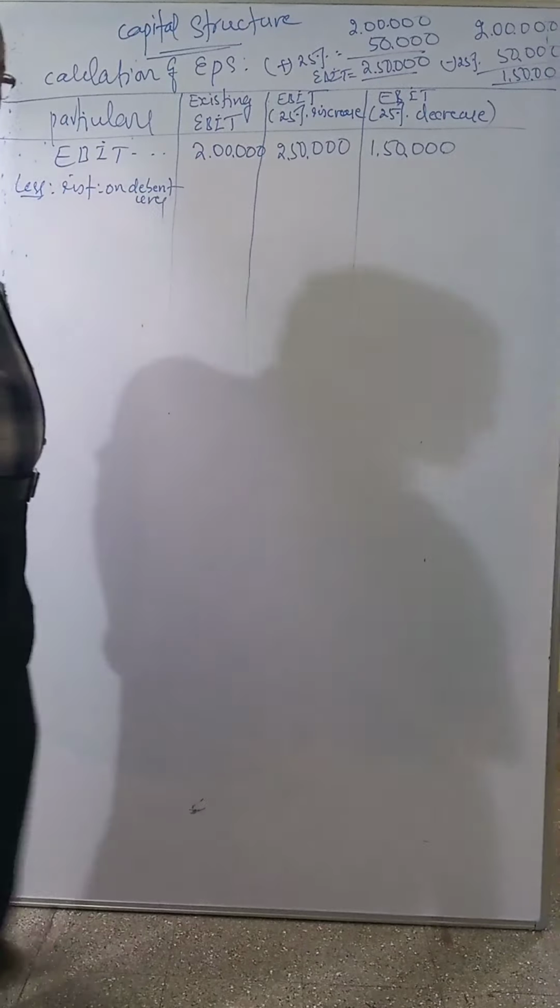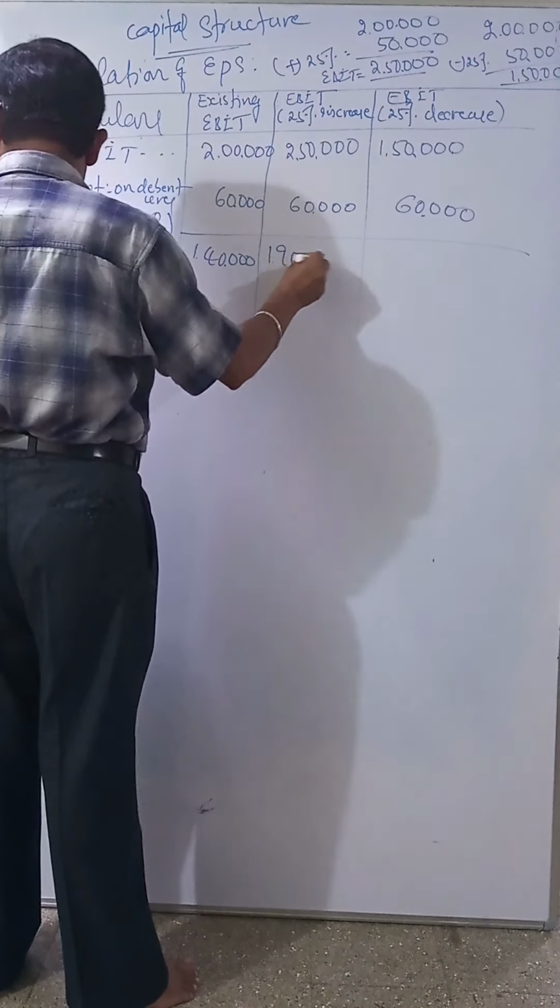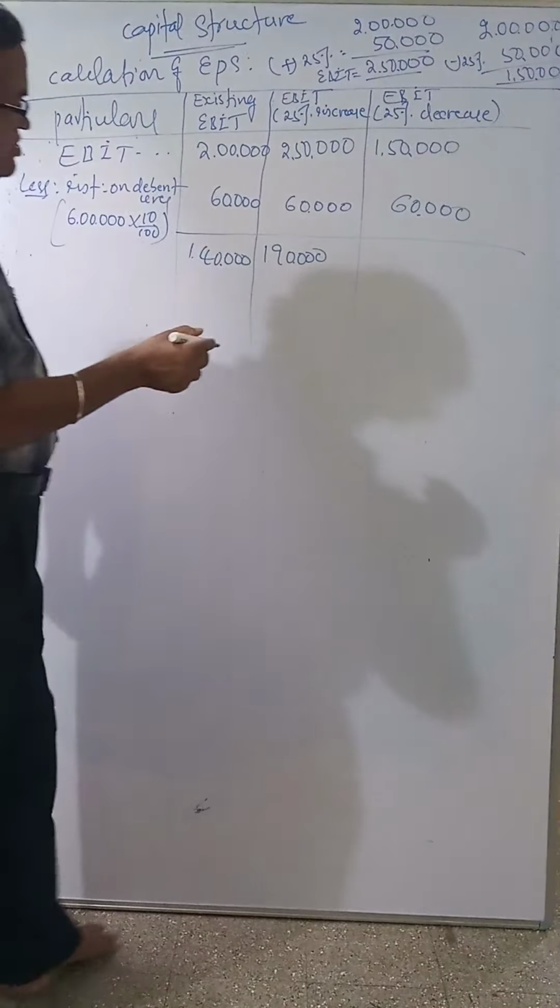So you have to deduct. First one is 1 lakh 40,000. Then this one is 1 lakh 90,000. This minus this 90,000. After you deduct interest, you will get EBT, earning before tax.